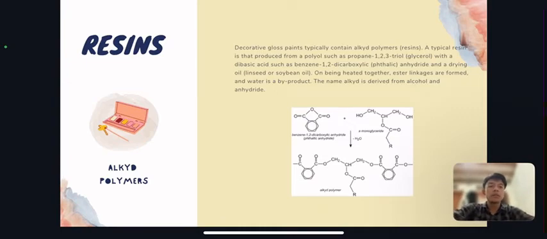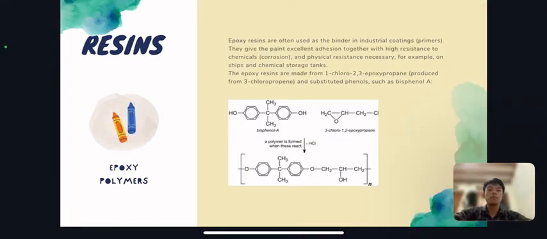Alkyd polymers. Decorative gloss paints typically contain alkyd polymers. A typical resin is produced from a polyol such as propane-1,2,3-triol (glycerol) with a dibasic acid such as benzene-1,2-dicarboxylic acid (phthalic anhydride), and a drying oil, linseed or soybean oil. On being heated together, ester linkages are formed and water is a byproduct. The name alkyd is derived from alcohol and acid.